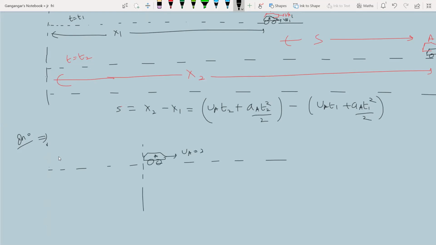Initial velocity of car A, 20 meter per second. Look at the sign of velocity, and this is t equal to 0.